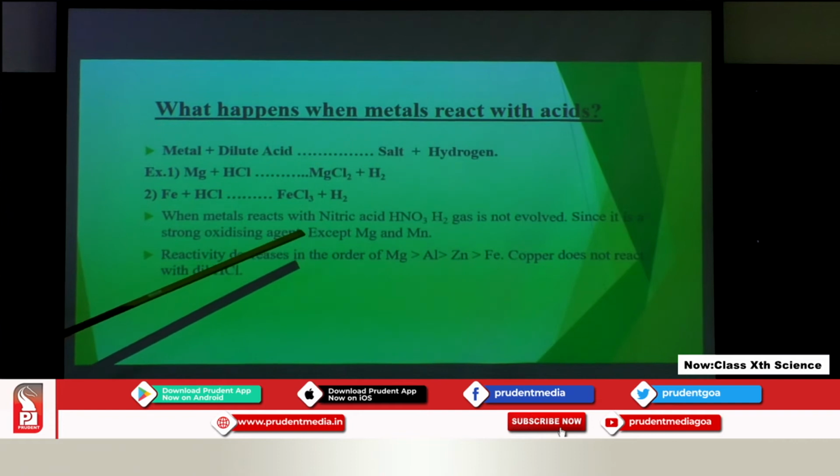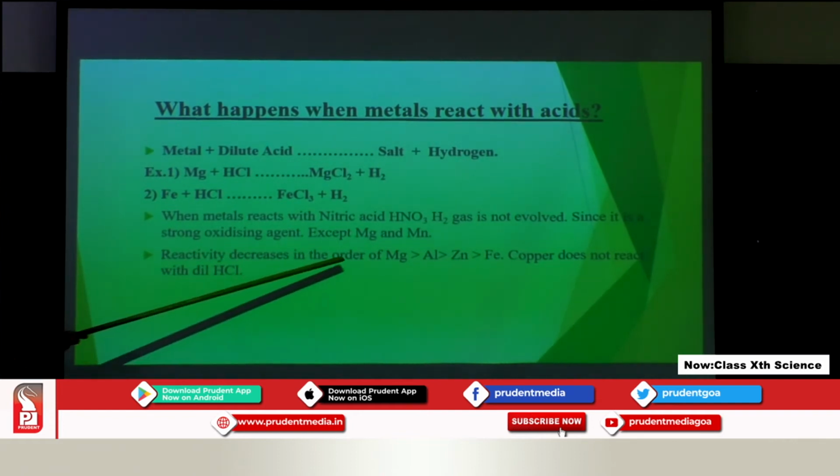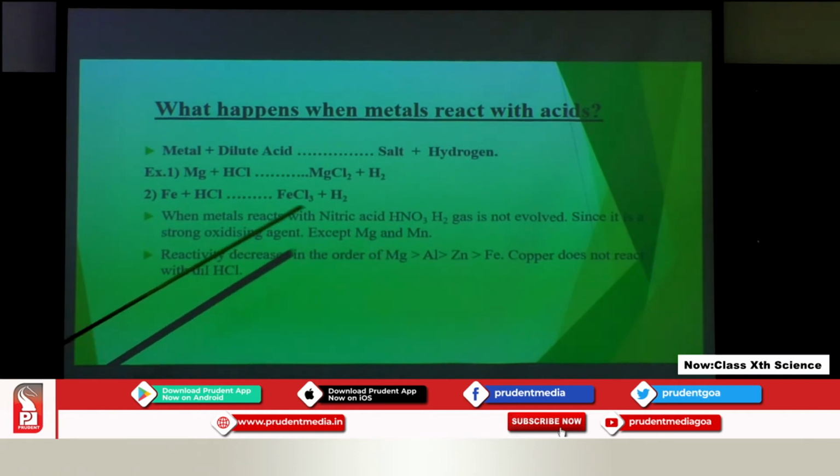Here also there are exceptions, except manganese and magnesium. Mg is magnesium, Mn is manganese. When Mg and Mn react with nitric acid, hydrogen gas will be evolved. Nitric acid won't oxidize hydrogen to water in this reaction.